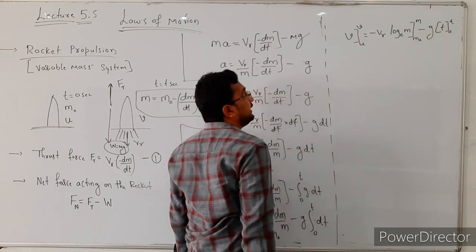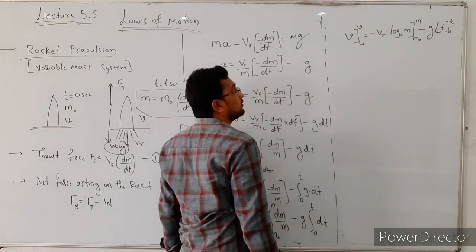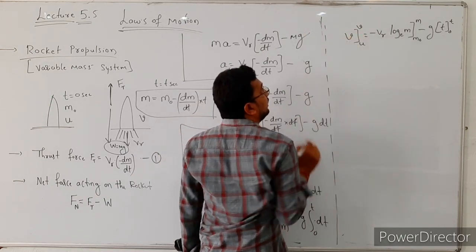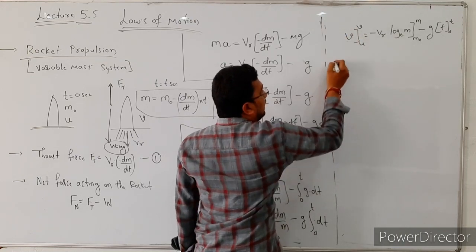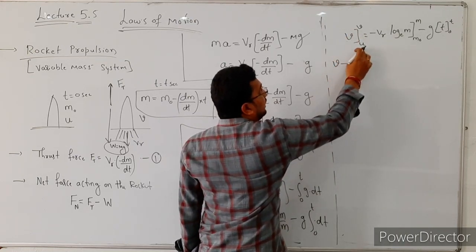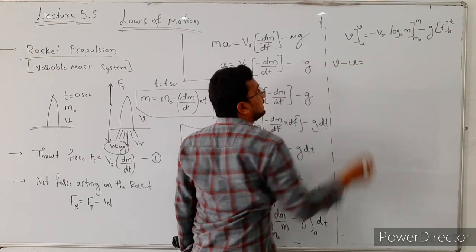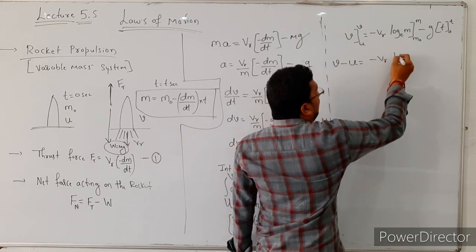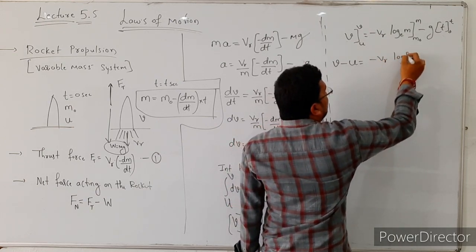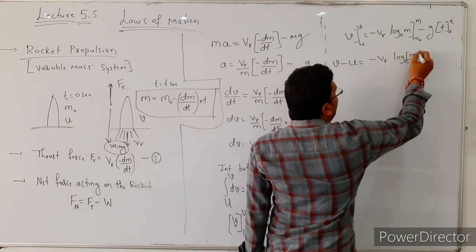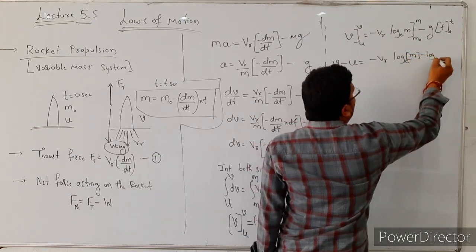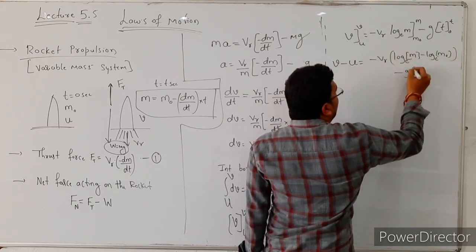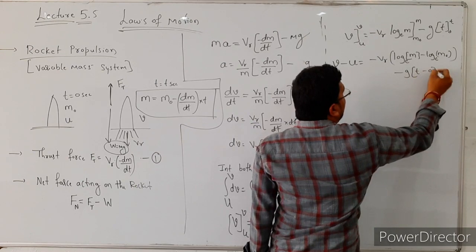Then substitute the limits' values here. What is the procedure to substitute the limit values? First, substitute the upper limit value minus the lower limit value. So here, first substitute the upper limit value, that is v, minus the lower limit value u. So that is v minus u. Here Vr as it is, so that is v suffix r. Then log base e, first substitute the upper limit value, that is m, minus log base e of the lower limit value. Then minus g into the bracket of the upper limit value t minus 0.